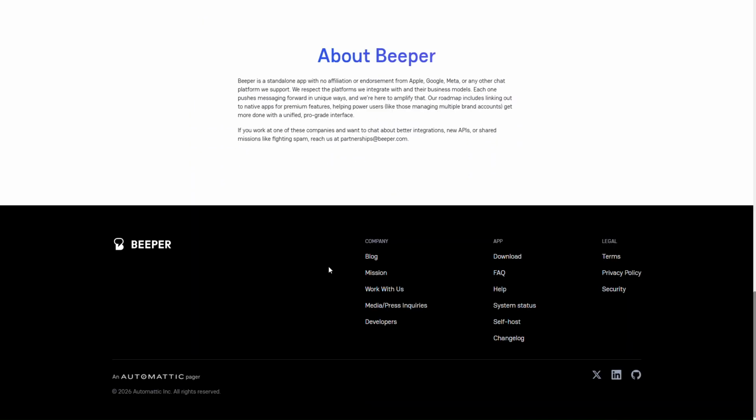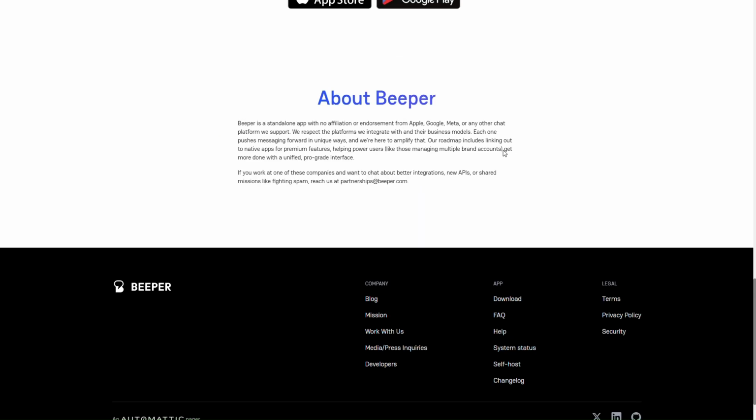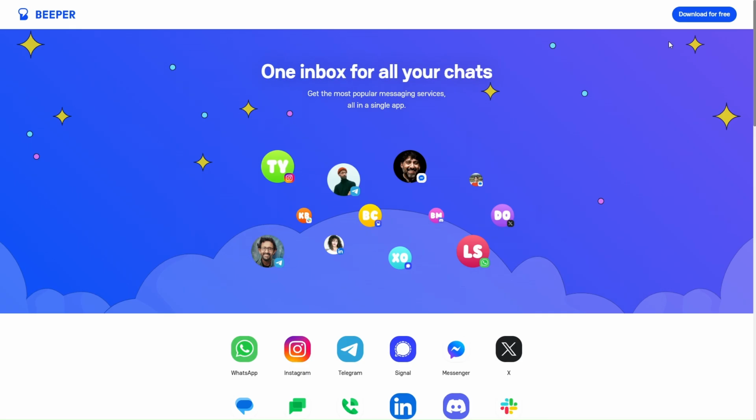You can directly download it from here, and if you want to know more about it, you can simply explore the site. To use this application, you have to download it. You can use it for free, but this was the general interface that I wanted to show you, and I will also link an article on when and how WordPress acquired this platform. So in today's video, we will be seeing this.